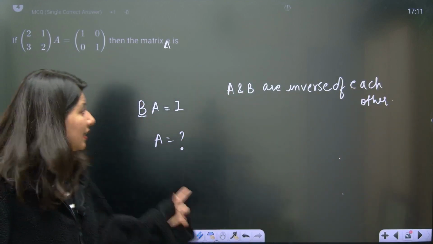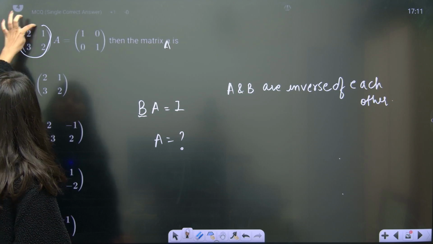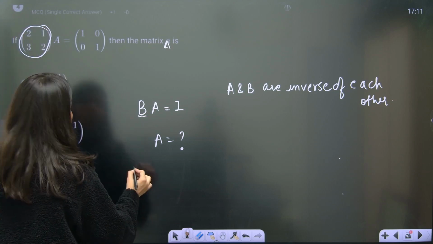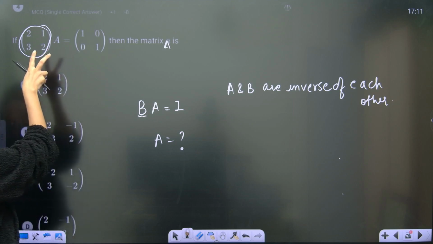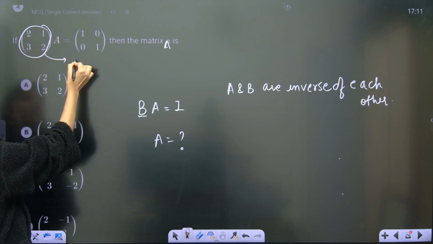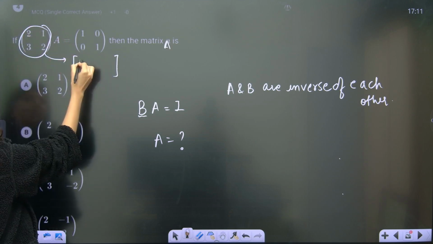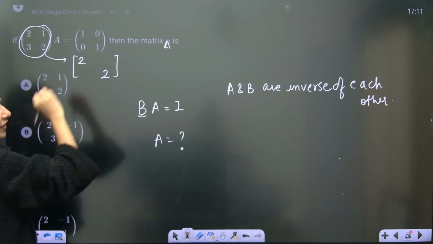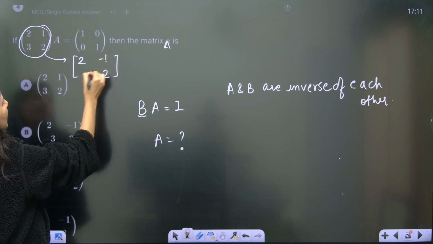So you're looking for inverse of B actually. So you're looking for inverse of this. So yes, inverse of this will be what? I told you how to calculate inverse. So first of all, inverse of this. Diagonal elements you have to change. So 2 and 2, if you will interchange, it will not get affected. Still 2, 2. And you have to change the sign of this, minus 1, minus 3.